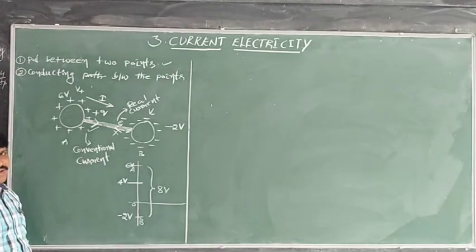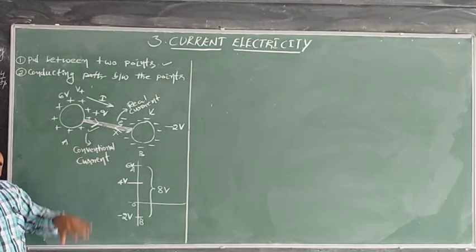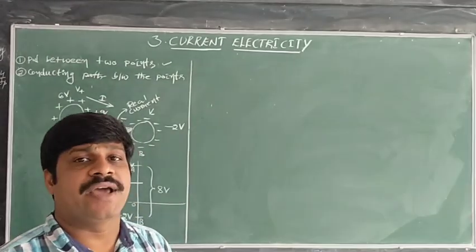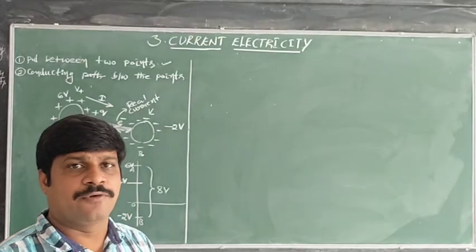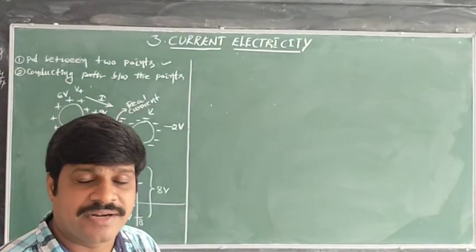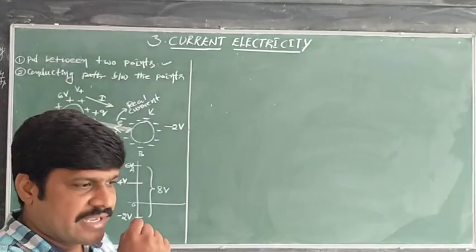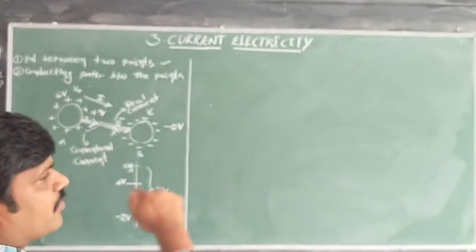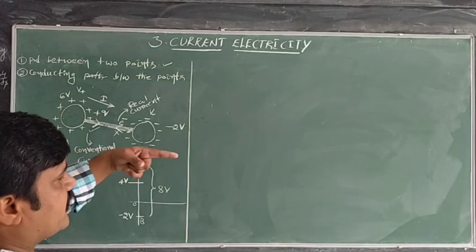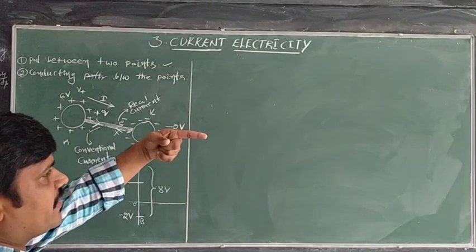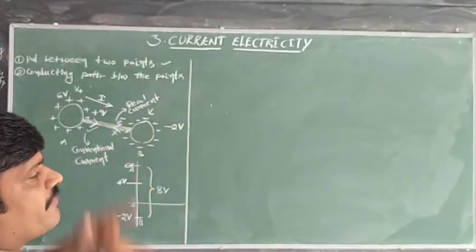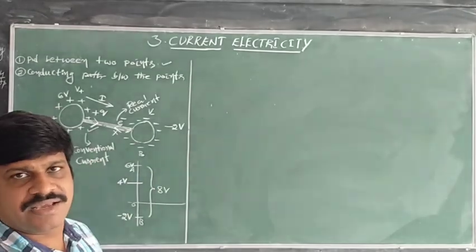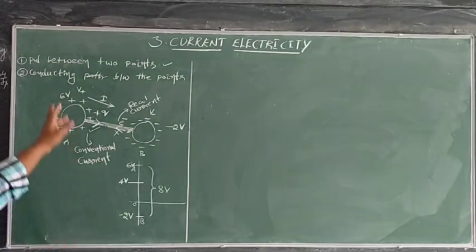Now this is said to be electric current. Electric current direction is what I have just told: opposite to the direction of electron flow, or opposite to the direction of negative charges. See, this is the direction of electric current. The direction of current is always opposite to the direction of negative charges. Now this is about current electricity.